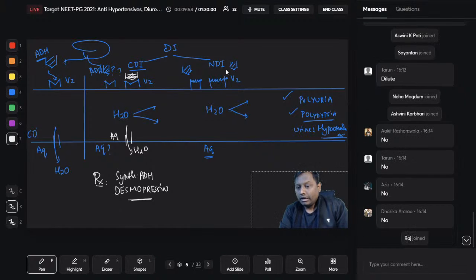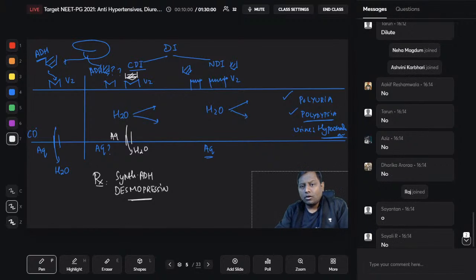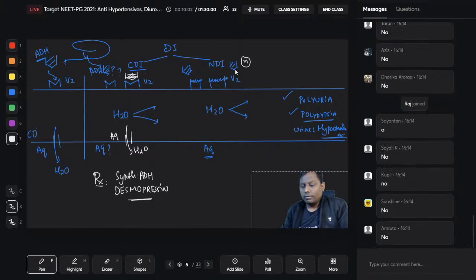Will we use it? No, we will not. Why? Because there is an ample, normal amount of ADH present. Normal amount of ADH is coming, so we will not use it, right? I hope it is clear to all of you. Therefore, for the treatment of this one, the drug of choice we usually use is desmopressin, right?